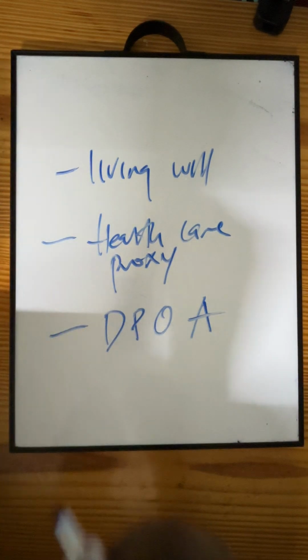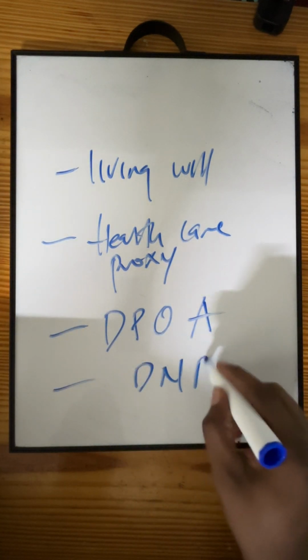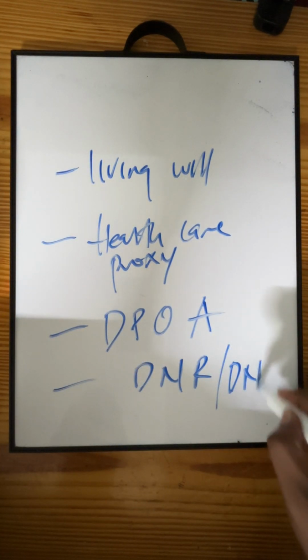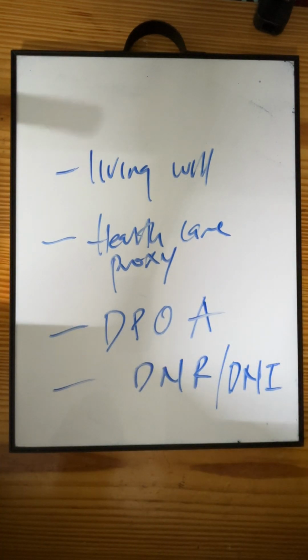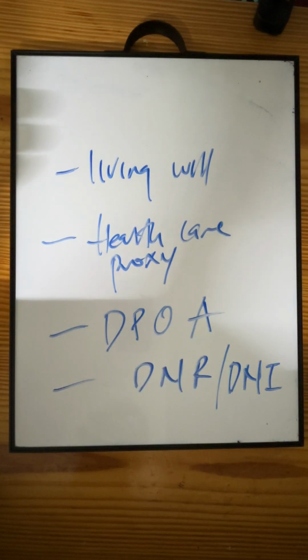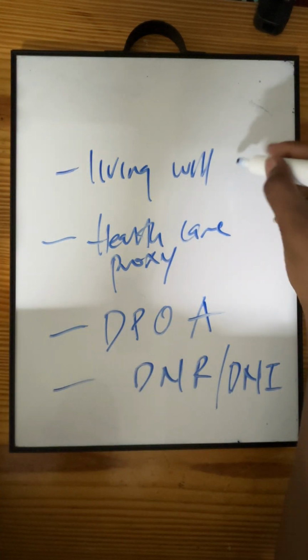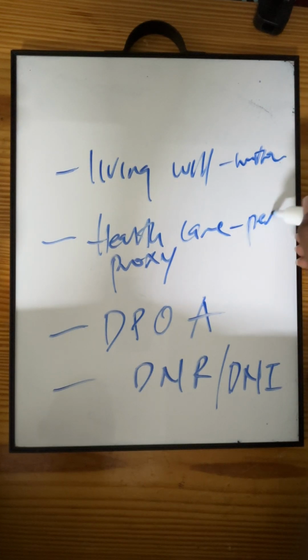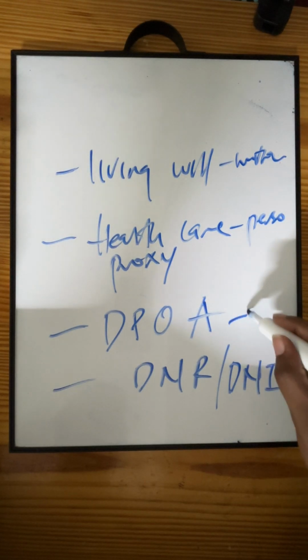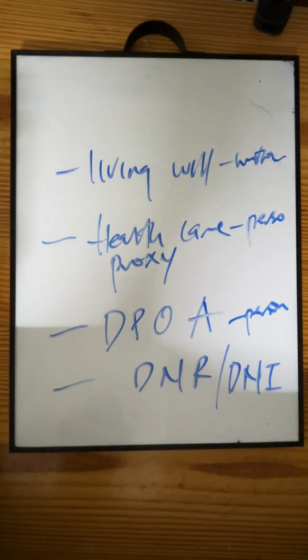And we also have DNR or DNI, right? Do not resuscitate, do not intubate. But all these advance directives, this one is written, right? This one is a person, and this is also a person. Okay, let me just explain them to you.